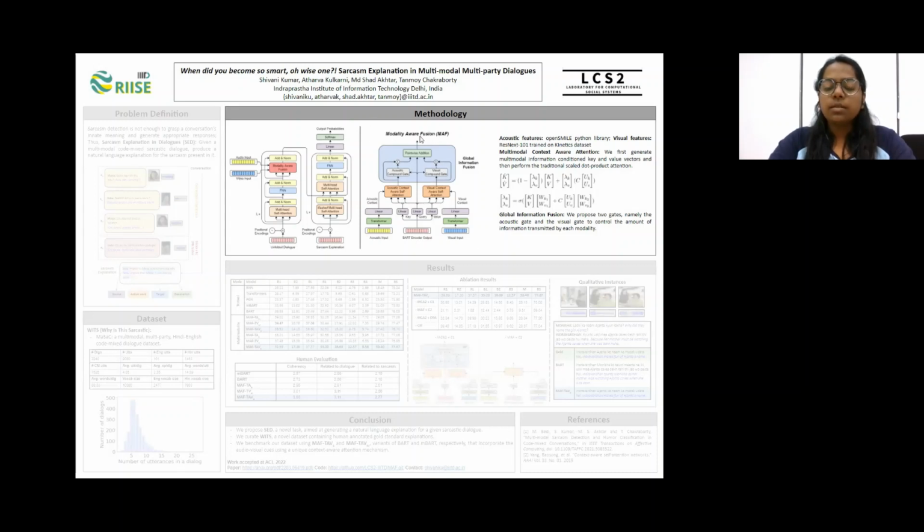Now, this whole module is a simple plug-and-play module which can be inserted into the encoder of any textual representation mechanism. For example, in this figure, we can see that we have the BART architecture, and we embed this whole mechanism of Modality Aware Fusion between any layer of BART. So here we have this mechanism inside the encoder, and we are providing it with the audio and video input, and the representation that we get after this Modality Aware Fusion is passed on to the next encoder layer as well as the decoder layers.